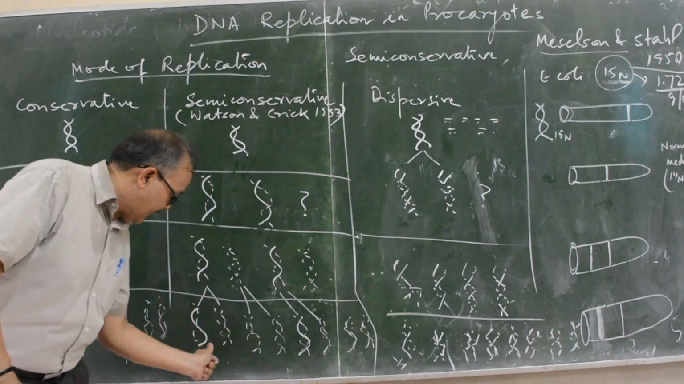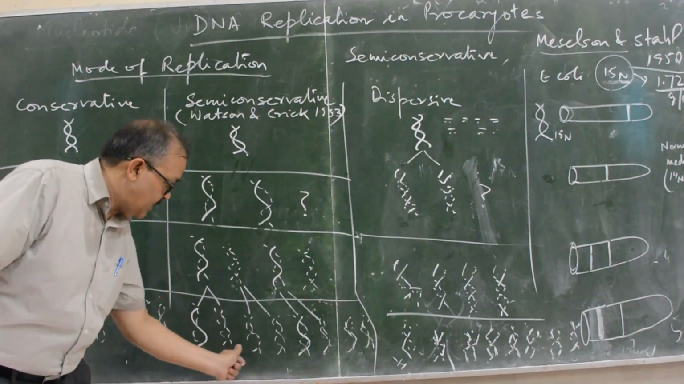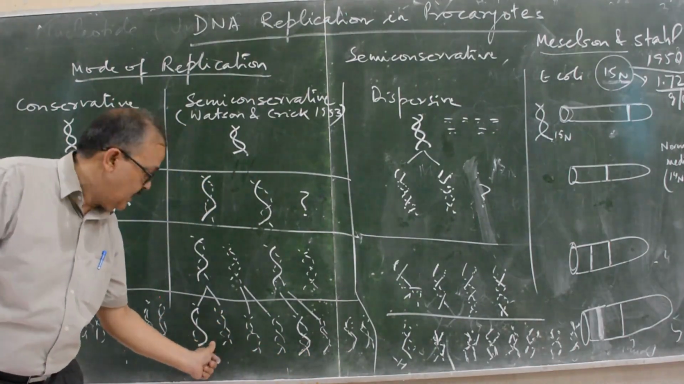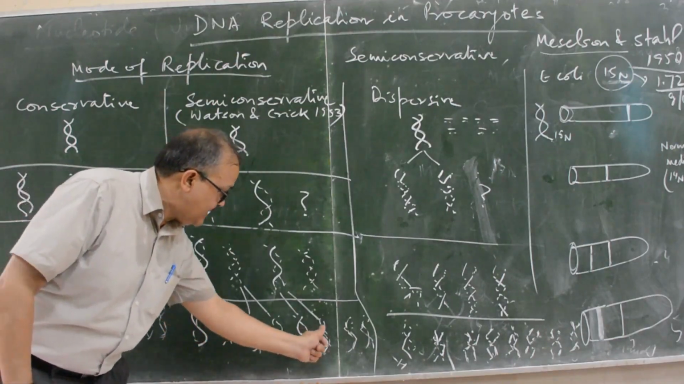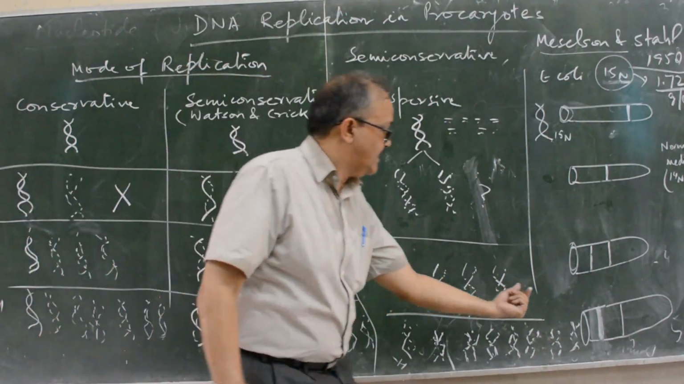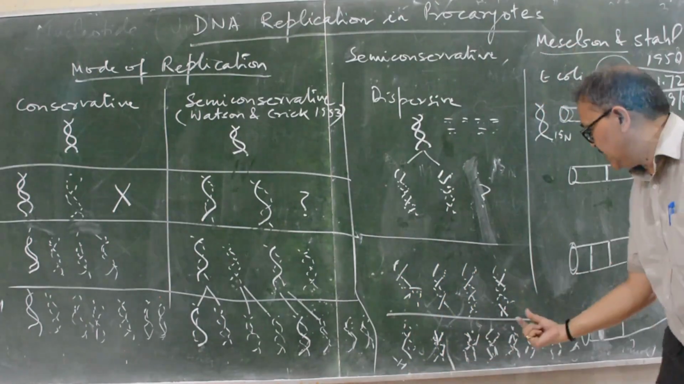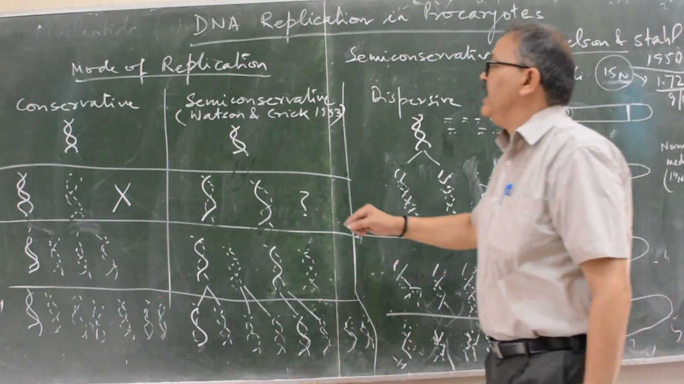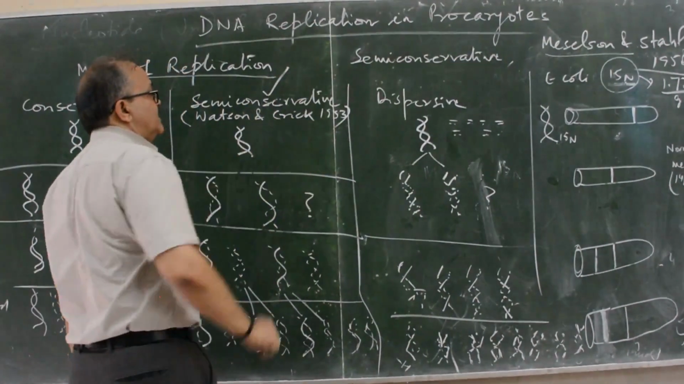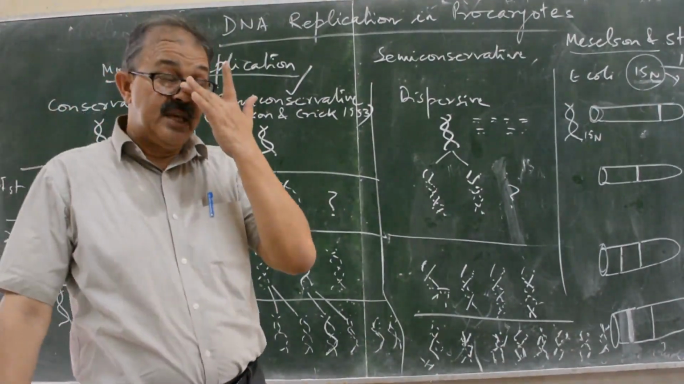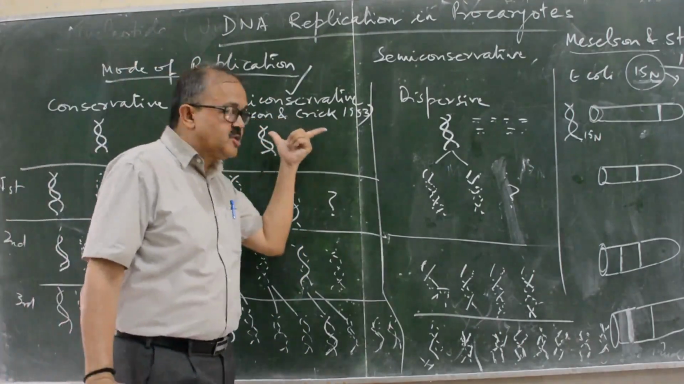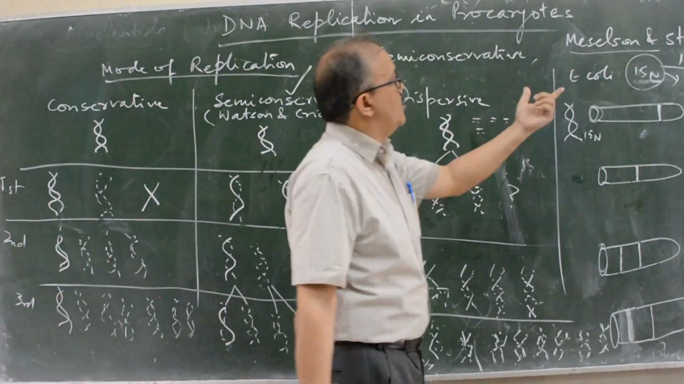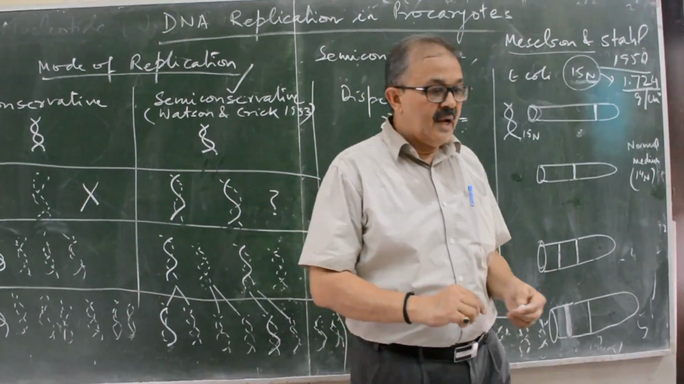So these two bands will have the average weight of N15 and N14, and the number of N14 type of DNA is increasing, so they will increase the width of the N14 normal nitrogen band. So finally it has been proved that the mode of replication is semi-conservative. It was proposed by Watson and Crick, but it was proved by Meselson and Stahl in 1958.